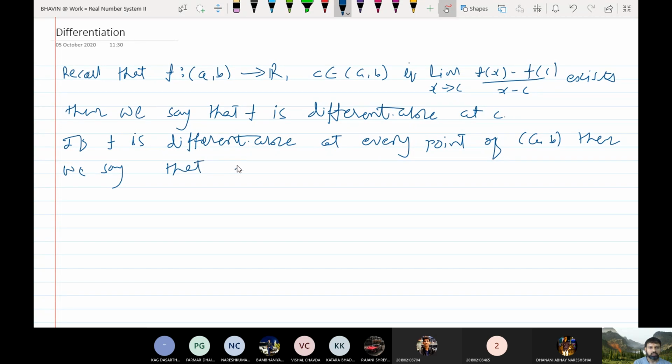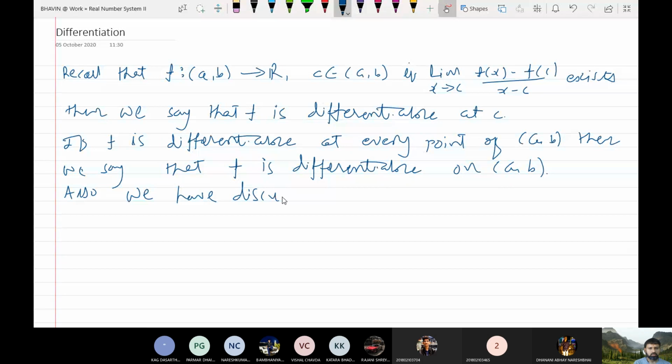Then we say that f is differentiable on ab. Now, in the last lecture also we have proved that every differentiable function is continuous.